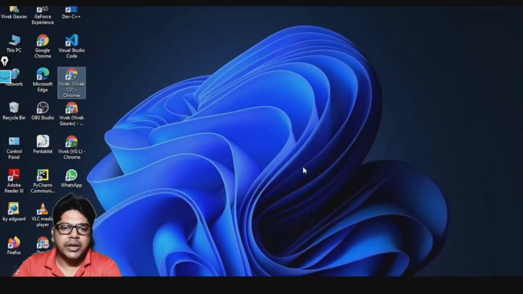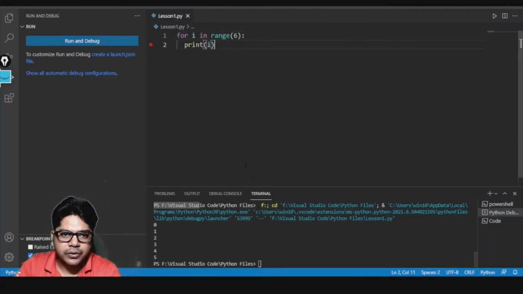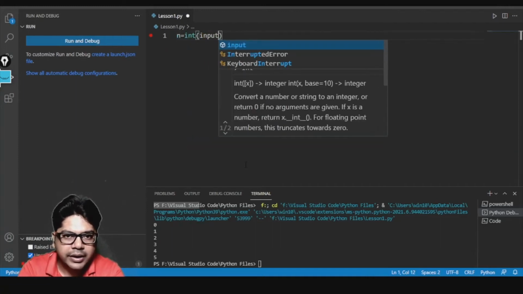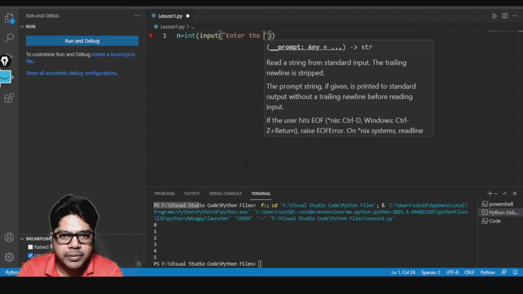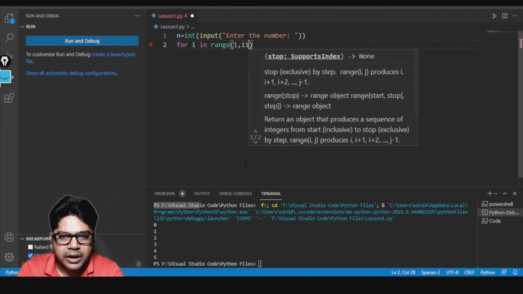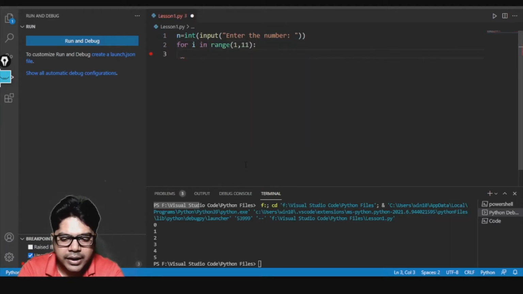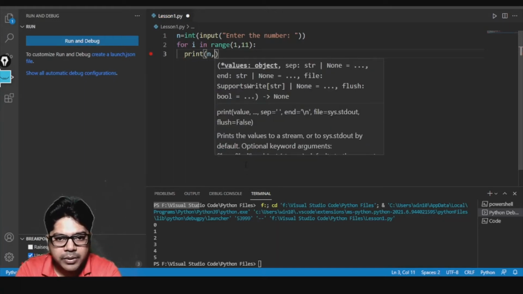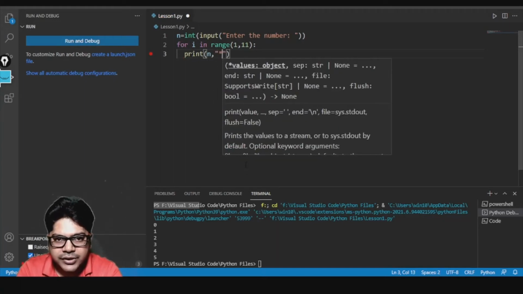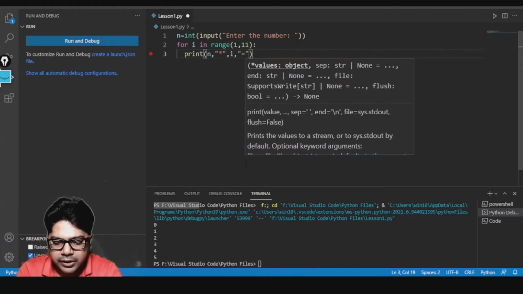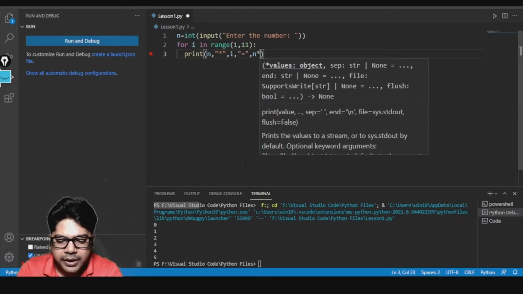Let me take you to the editor and write the code so that you can understand. Here I will have n equal to int input, enter the number. Now we have the number, and then for i in range 1 comma 11. Here I will directly print n, asterisk, i, equal to sign, and then n multiplied by i.